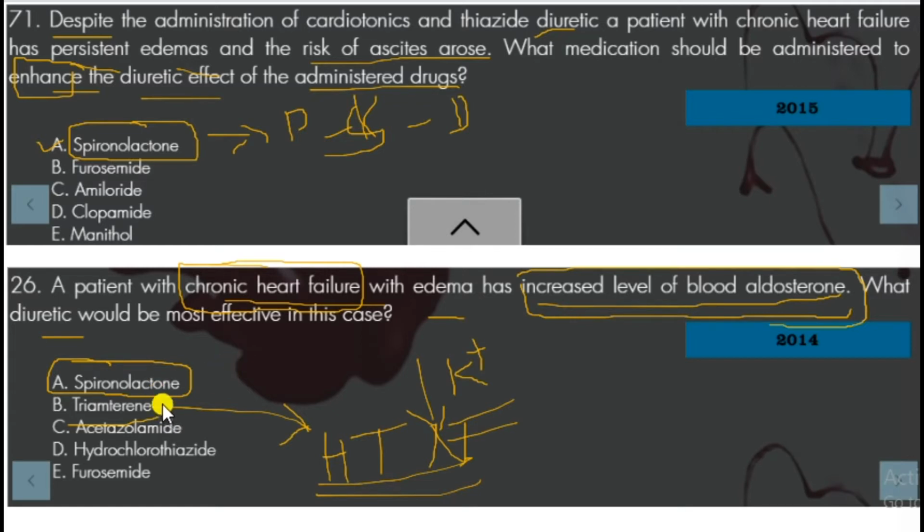Triamterene, as we already said, is a potassium sparing diuretic, a treatment for hypertension. Another example is amiloride. Acetazolamide is a carbonic anhydrase inhibitor, hydrochlorothiazide is a thiazide diuretic, and furosemide is a loop diuretic. Other examples are furosemide, bumetanide, etc.